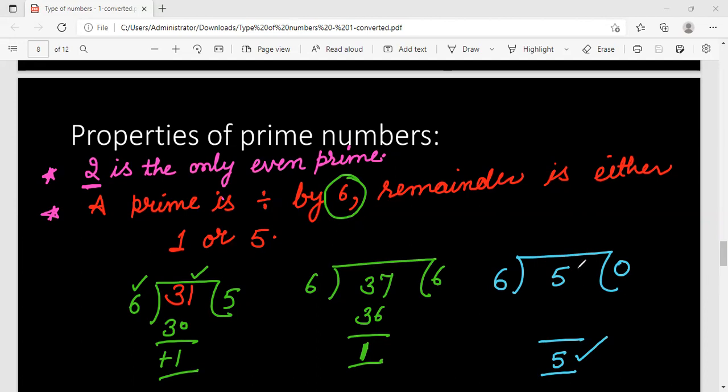Right? We could think of more numbers. Let us take 11. 11 when divided by 6, what will be the quotient? It will be 1. So what will be the remainder here? It will be 5 only. So this is a very important property of a prime number.